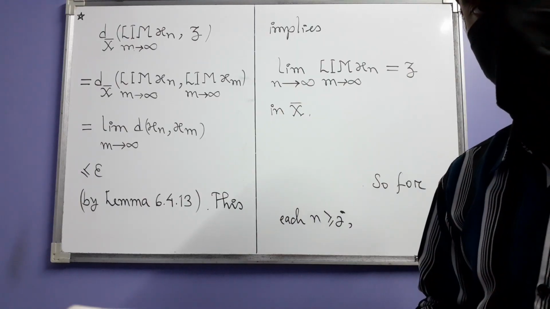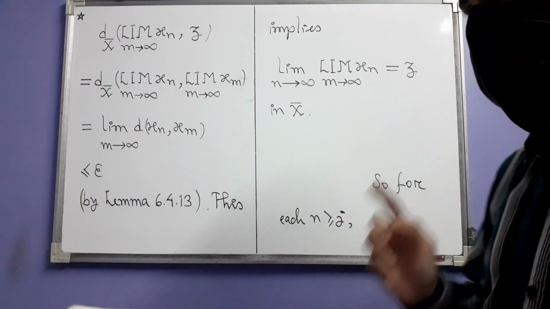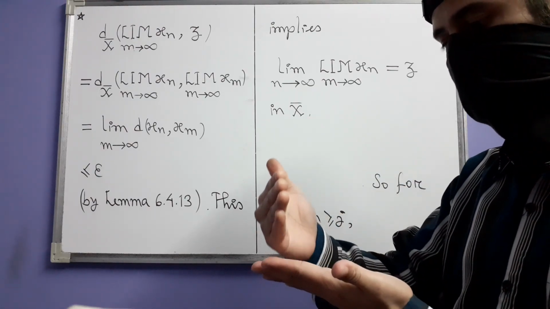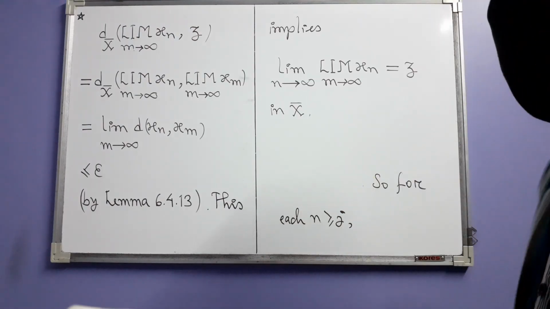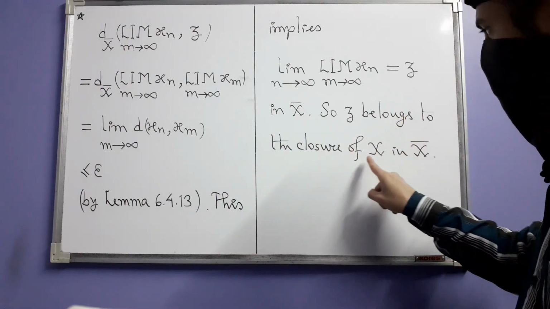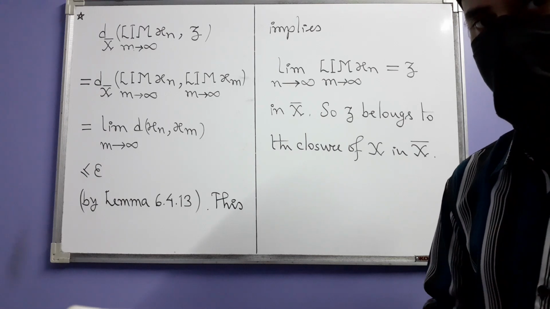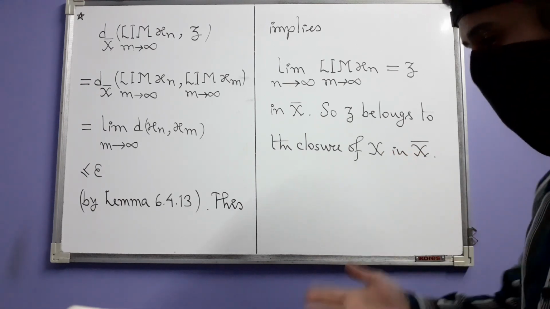And that itself is a formal limit of what? The formal limit of the constant Cauchy sequence, all of whose terms are equal to that x_n. And that is why z belongs to the closure of X in X bar. But z was any element in X bar, so that is why the closure of X is equal to X bar.